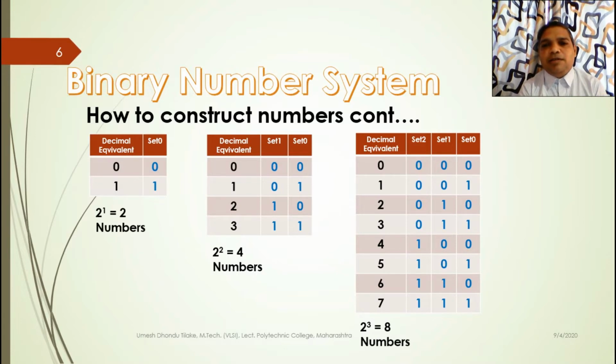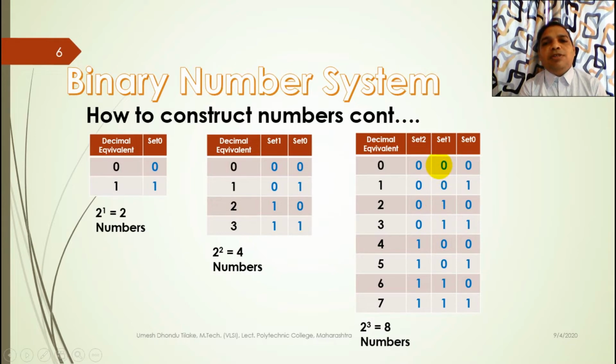See here, I have used in set 0 both the basic digits 0 and 1, and in set 1 the first digit is used, that is 0, and is kept constant. After that in set 0 the digits are repeated again, 0 and 1, and in set 1 the next digit to 0, that is 1, is used and is kept constant until the last digit of set 0 is used. So up till now the concept is clear.